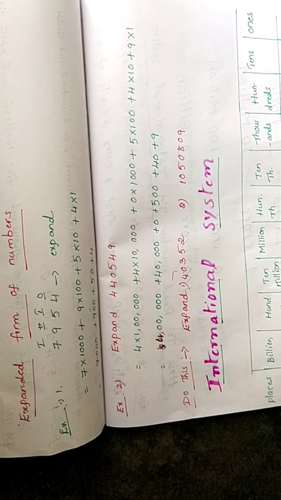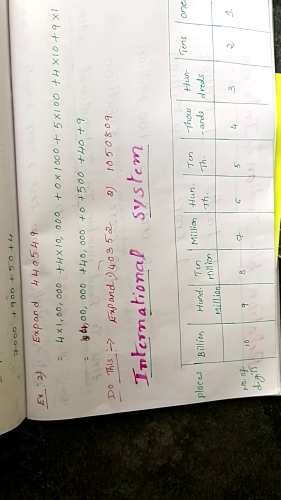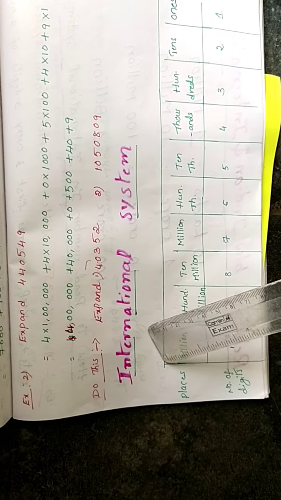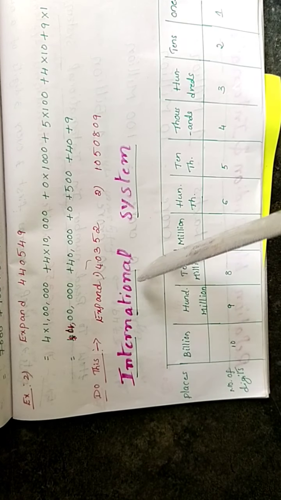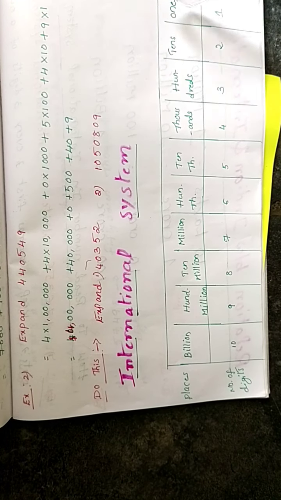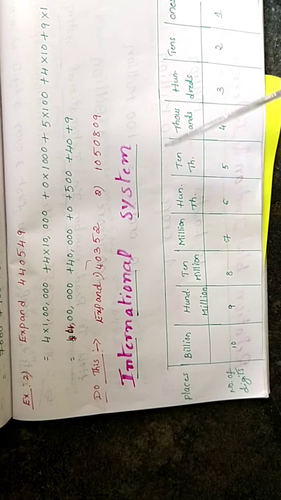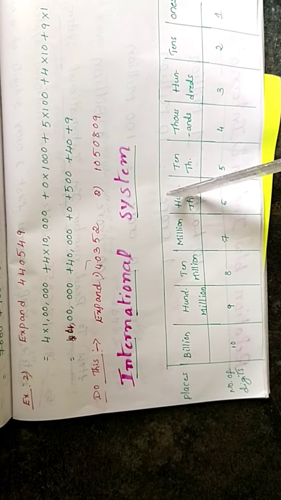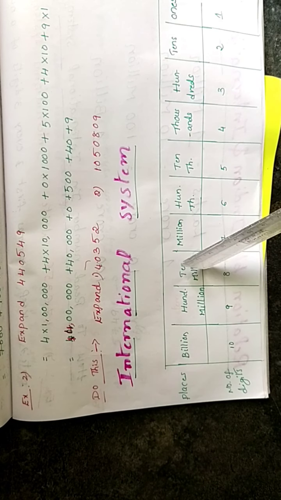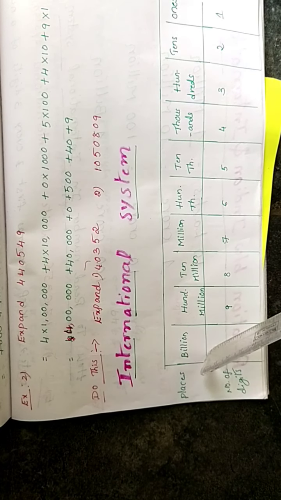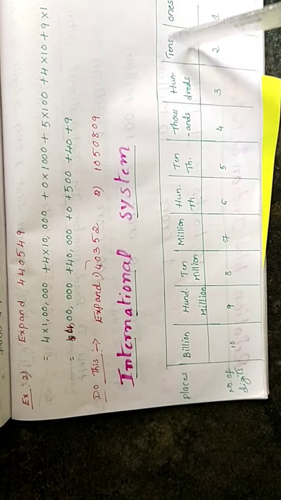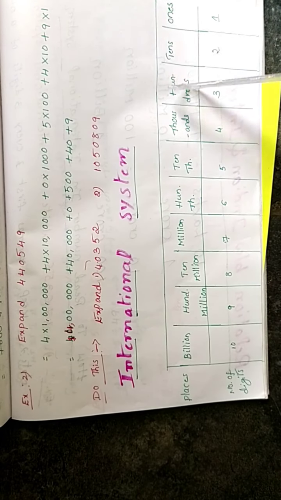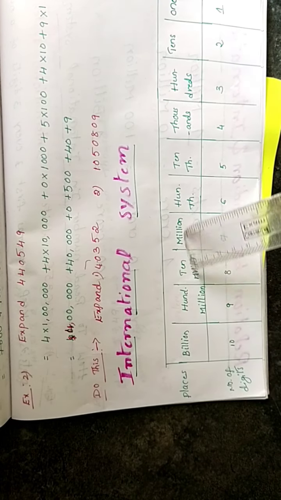Next we are going to the international system. The second system is the international system. In the international system also we have ones, tens, hundreds, thousands, 10,000s, 100,000s, million, 10 million, 100 million and billion. These are the place values of the international system. We must remember the place values of the international system.